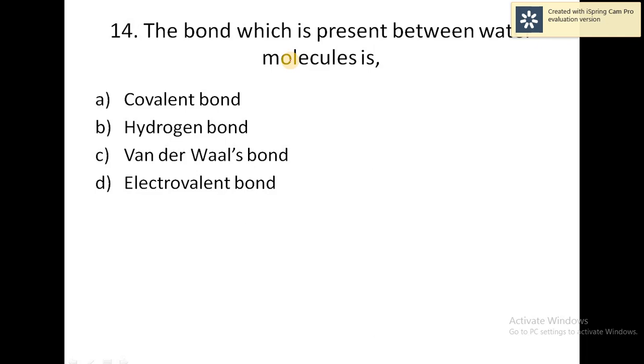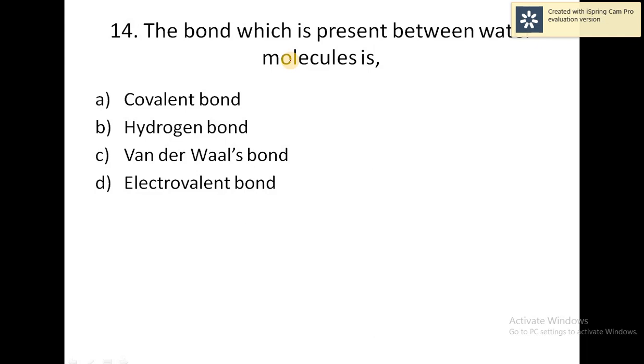Okay, next question. The purity of milk is determined by what? It's a very famous question. Which acid is present in milk? Lactic acid. The purity of milk is determined by lactometer.